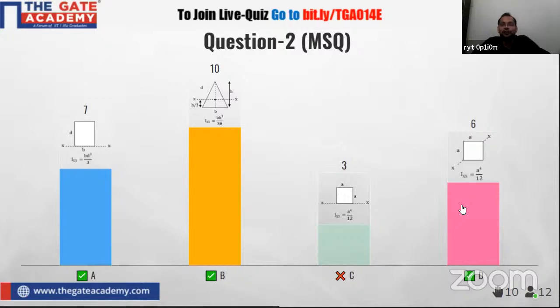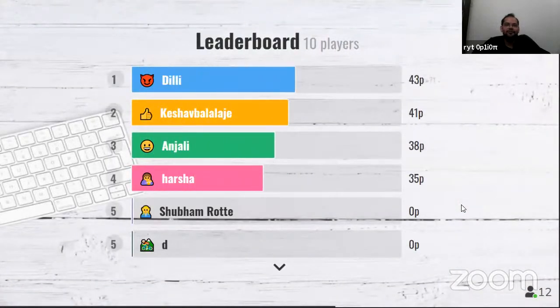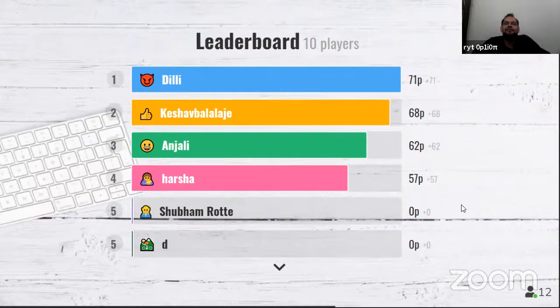Now I will check who is at the top of the leaderboard. Okay, so now come to the screen. Very good. So this time Delhi has scored 71 points, Keshav Balaji has scored 68 points, Anjali scored 62, and Harsh scored 57 points. That means Delhi, Keshav, Anjali and Harsh answered this question correctly. It may happen that the remaining people answered this question, but you missed any one correct option. That's why you didn't get any point, because this is an MSQ question. So congratulations Delhi, Keshav Balaji, Anjali and Harsh.